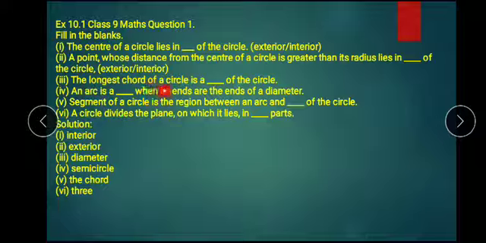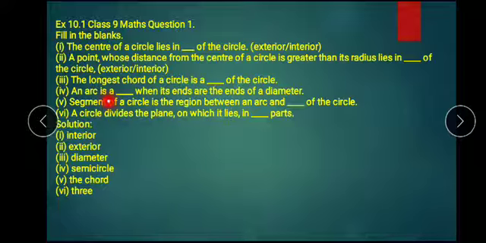The longest chord of a circle is dash of a circle. Always remember, the longest chord of a circle is called the diameter. A chord, I told you, is a line which touches the circumference. So in a circle, the longest chord is the diameter.